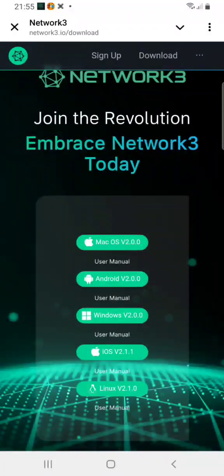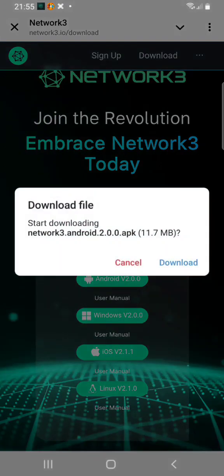You can see here. We can download app on Android and iOS. You can run a node in the laptop, desktop, also you can. Here I use Android phone, so I press to Android. Okay, download.